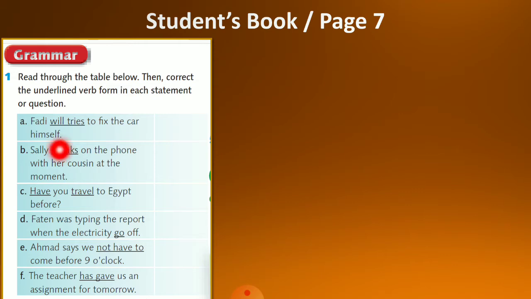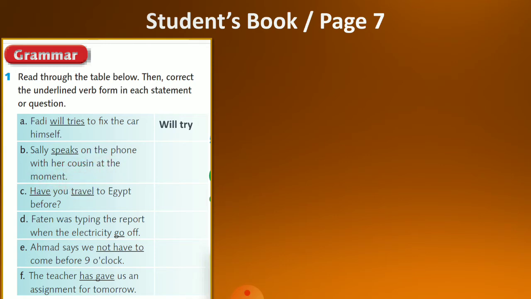Fadi will try to fix the car himself. Now, as we have learned in the class, that will is always followed by an infinitive verb. So instead of tries, the answer will be try. So the sentence will be Fadi will try to fix the car himself. B. Sally speaks on the phone with her cousin at the moment.